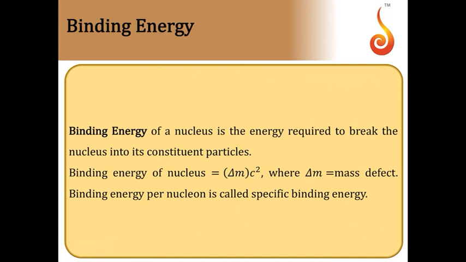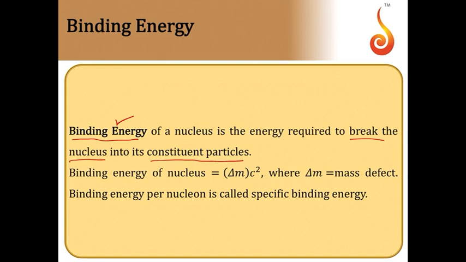So that energy we call it as binding energy. So binding energy of a nucleus is defined as the energy required to break the nucleus into its constituent particles so that there is no interaction between them. That means you should break the nucleus and the nucleon should be taken to infinite distance apart. For that, how much energy is needed? That is called binding energy.